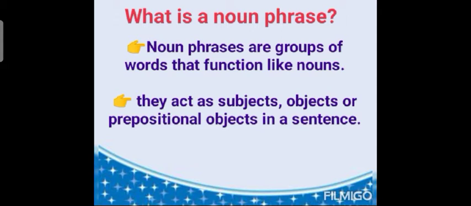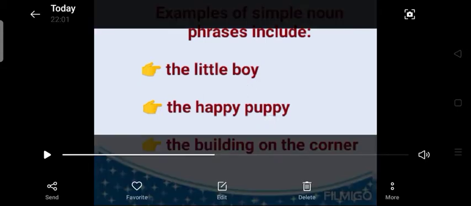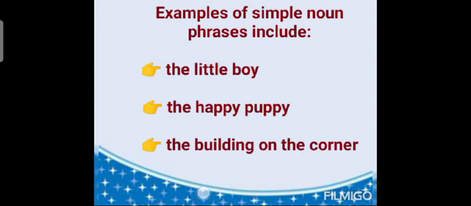So, what is a noun phrase? Noun phrases are groups of words that function like nouns. They act as subject, object or prepositional objects in a sentence. A few examples of noun phrases are: the little boy, the happy puppy, the building on the corner. So here boy, puppy and building are the nouns which are added up with a few more words to make a noun phrase.